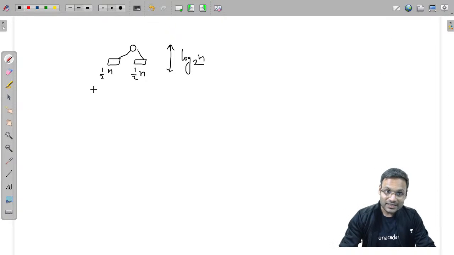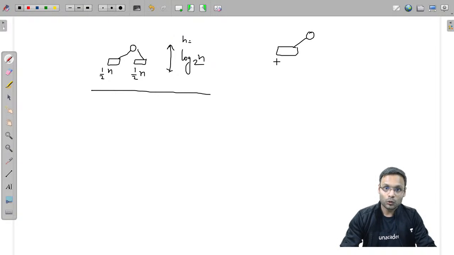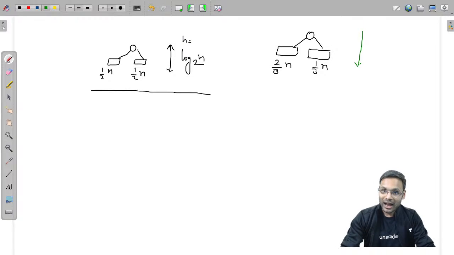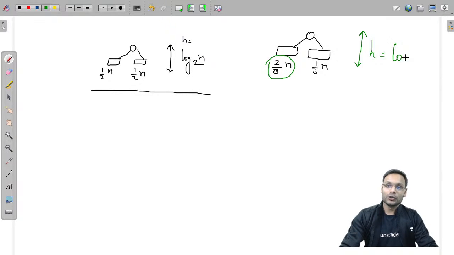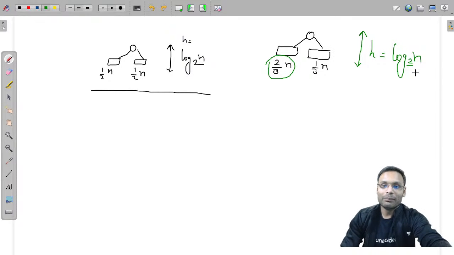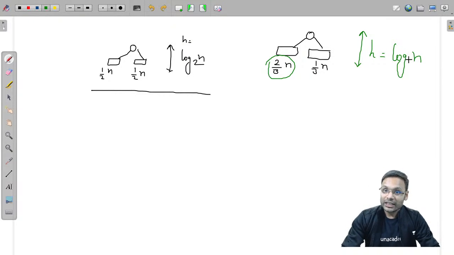If that is the case, this is the height. Then in my case, in which I am having one side 2 portions of 3 of n number of nodes, other side 1 portion by 3 of n number of nodes. Can you tell me the height? Maximum height can be what? Based on the maximum number of nodes, this one. So height should be log of n, but what, 2 by 3 or 3 by 2? 3 by 2, log of 3 by 2.